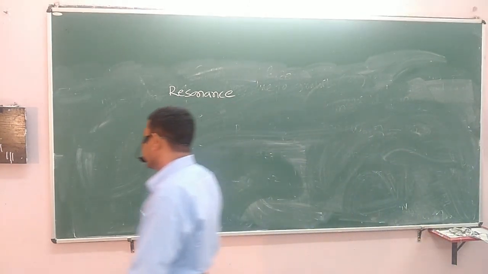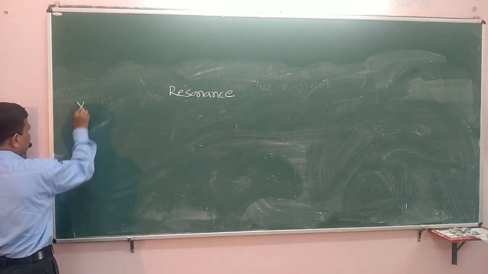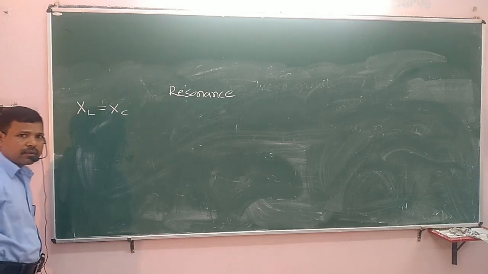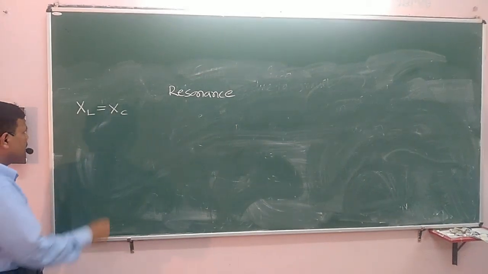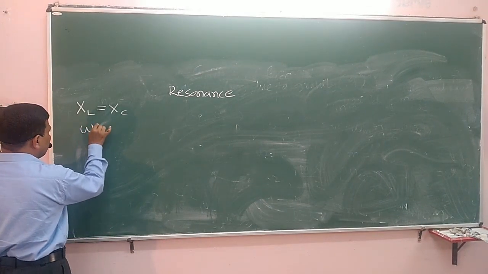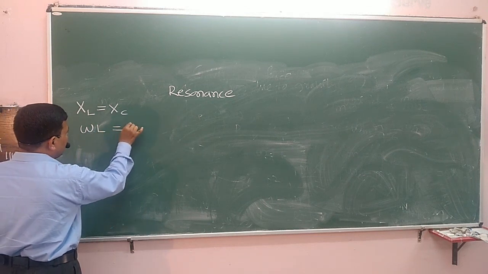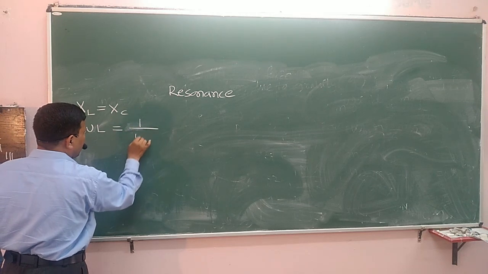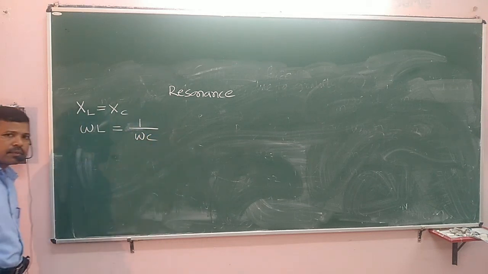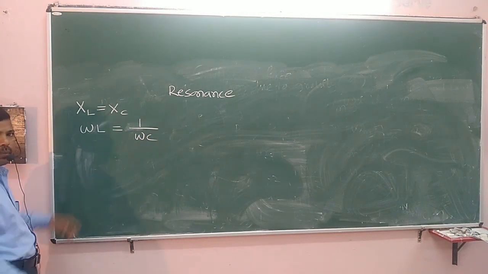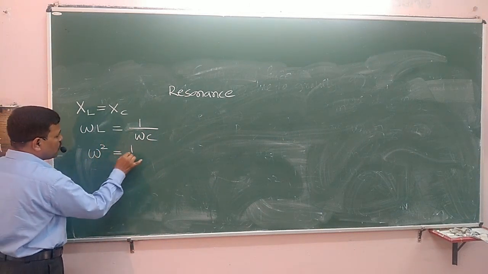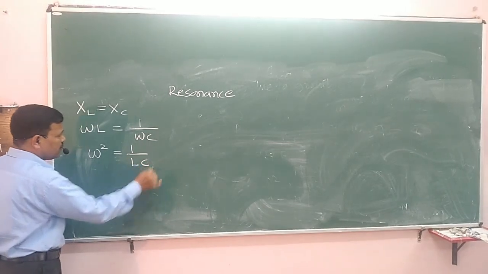XL is equal to XC. XL is omega L, which is equal to 1 by omega C. So omega into omega will be omega square, which is equal to 1 upon LC.